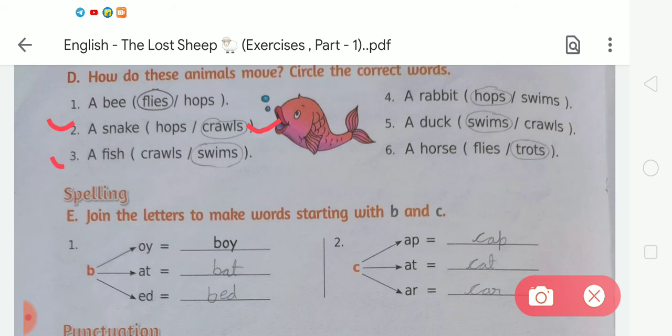In the third there is a fish. A fish's movement is swim, so we have to circle the word swim. Number 4 is a rabbit. The movement of a rabbit is hops, so we circle hops. Number 5 is a duck. The movement of a duck is swim, so we circle swim. Number 6 is a horse, so we circle the word trots. Like this we have to complete exercise D.